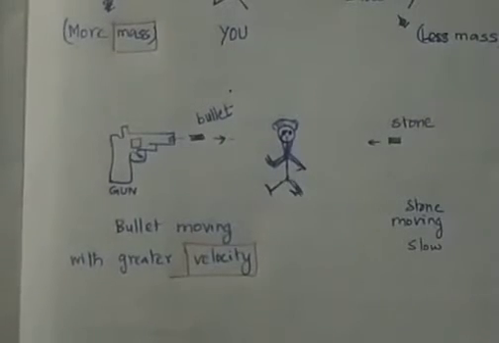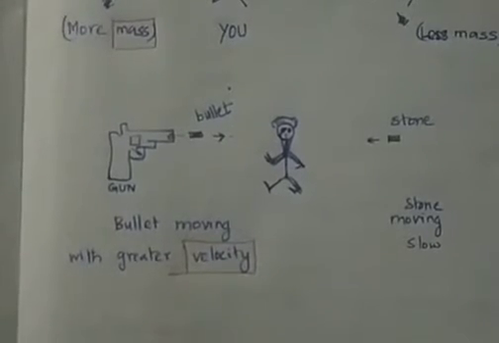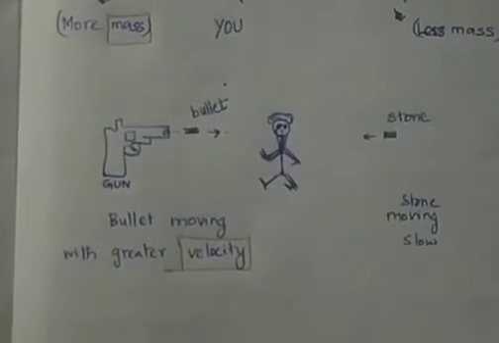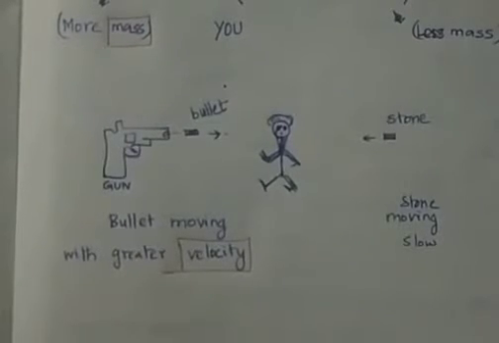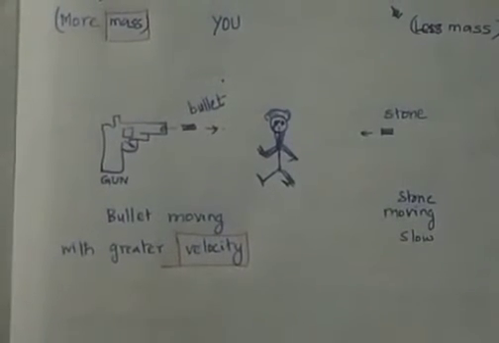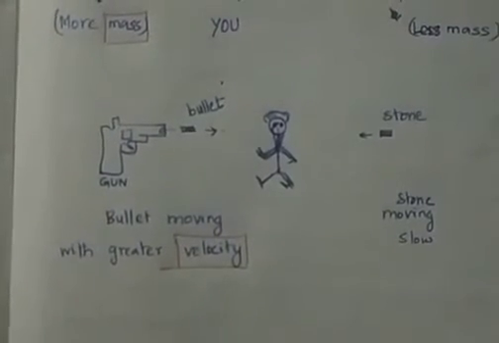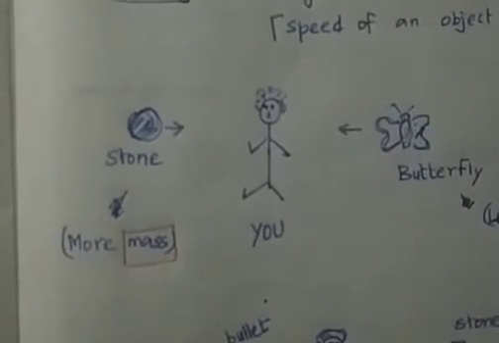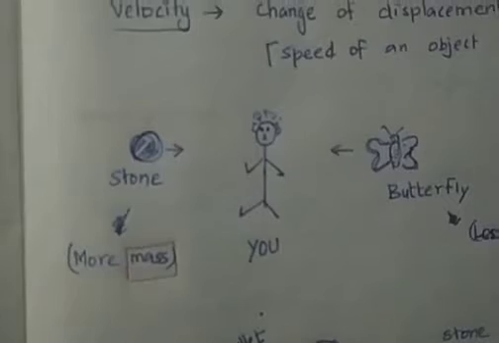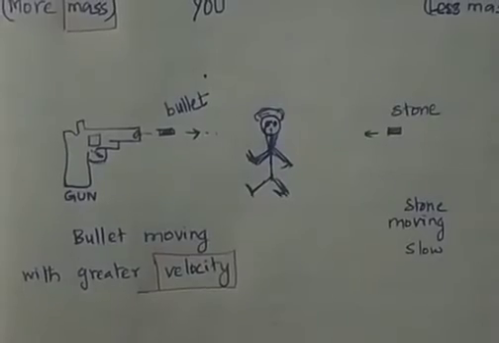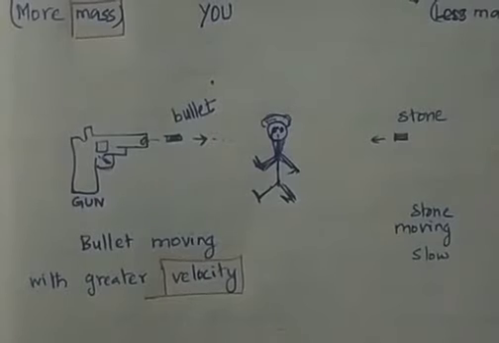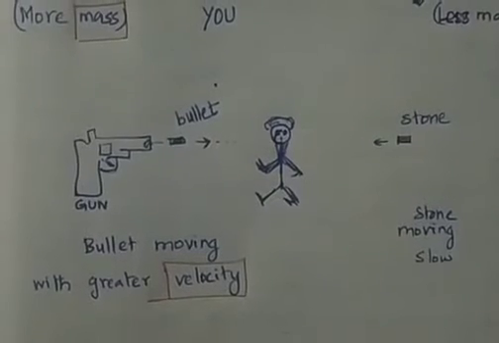So based on this, the bullet only creates the most impact on our body, which means that the bullet moving with greater velocity has a high linear momentum compared with the stone, because the stone's velocity is very low. Okay. In the first illustration, due to the high mass, the stone possesses high momentum. In the second illustration, due to high velocity, the bullet has a high momentum.